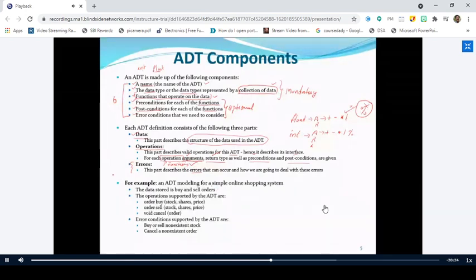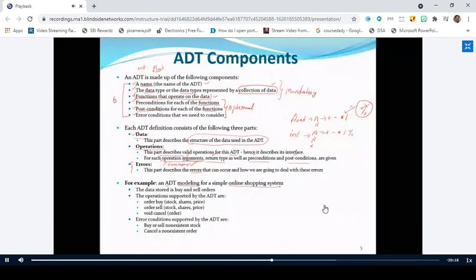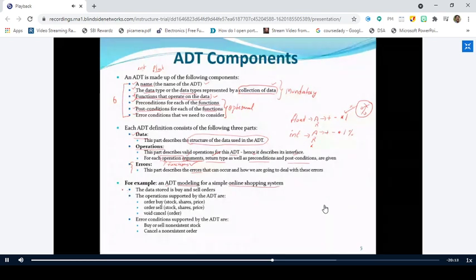Now let us go with an example of modeling an ADT for an online shopping system. We know how an online shopping system works, right? So the data that is stored inside this online shopping system, for example, I want to develop an online shopping system and I want to write an ADT for it. Whenever you are asked to write the ADT, remember carefully, this is very important.